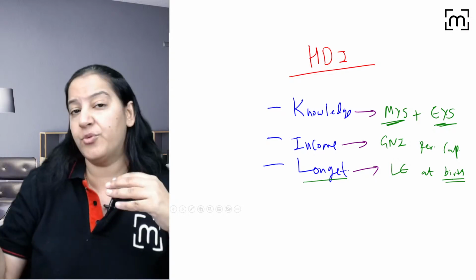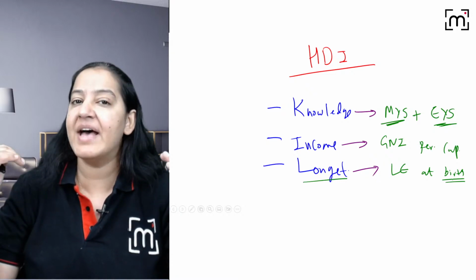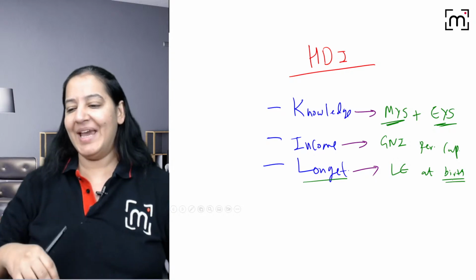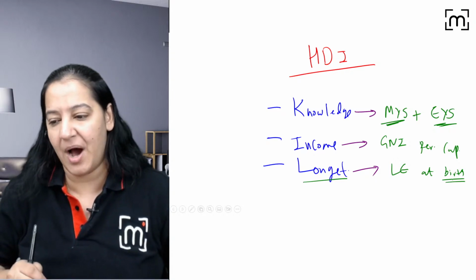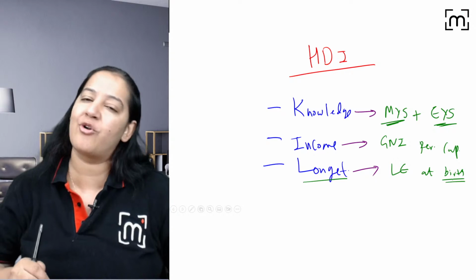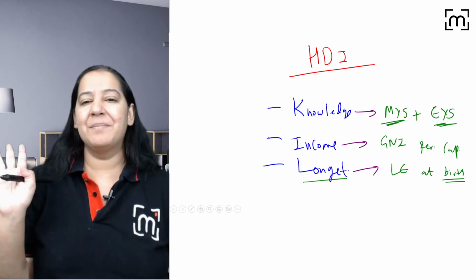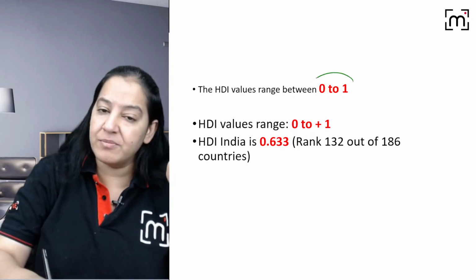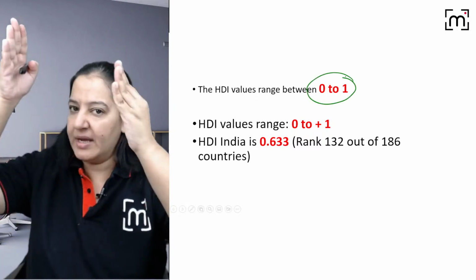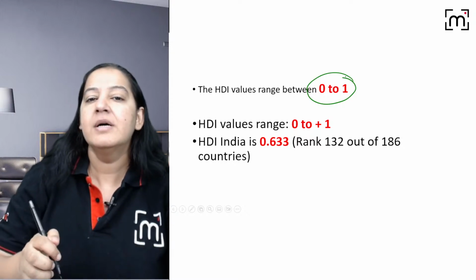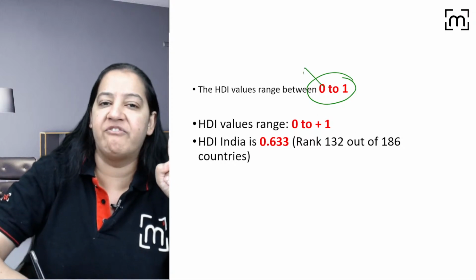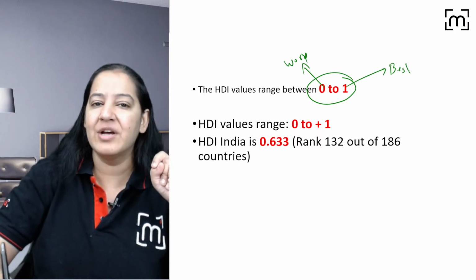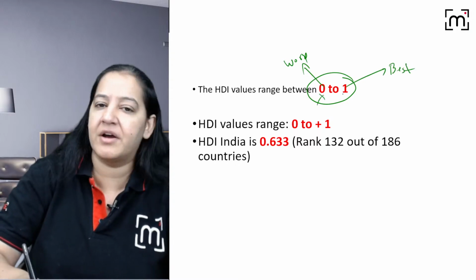It differs from country to country because every country has its own mortality rate. You got my point? So KIL is the mnemonic. So that is about the HDI. HDI values range from 0 to 1. If you compile these three indicators and sum them, it is 0 to 1. 0 is the worst quality and 1 is the best quality of life, right? None of the countries have 0, none have 1.